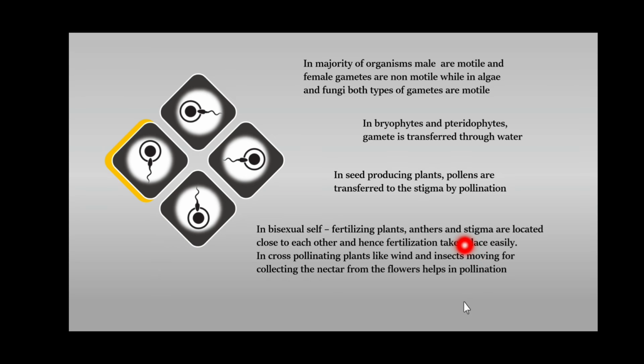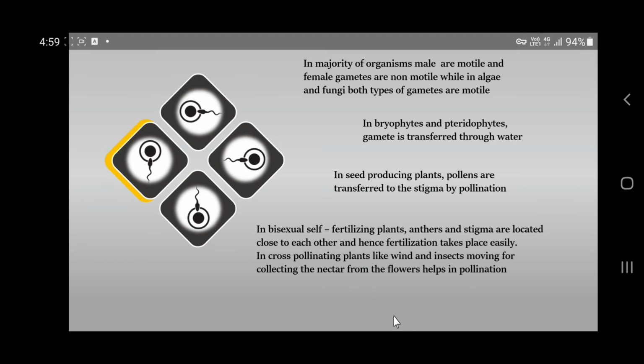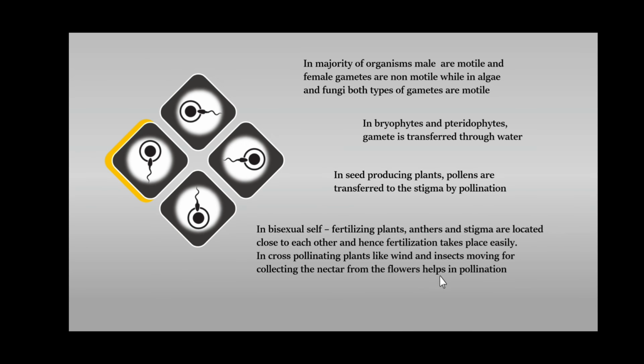Both are situated very close to each other, hence fertilization takes place easily. But in cross-pollinating plants, wind and insects moving to collect nectar from the flowers help in pollination.